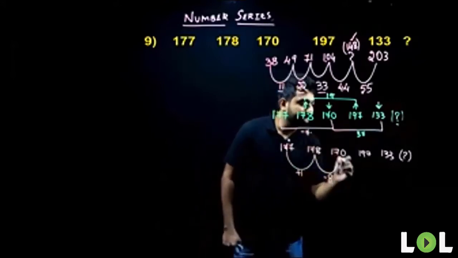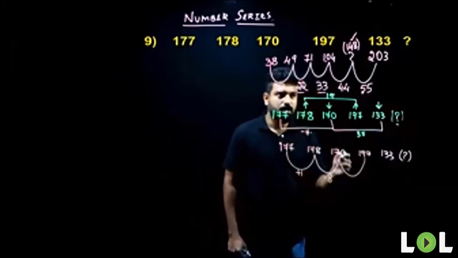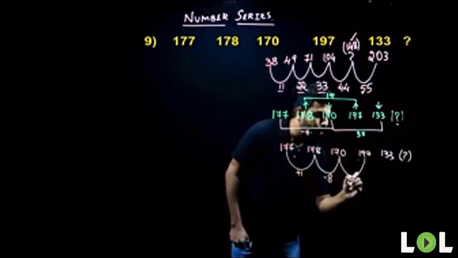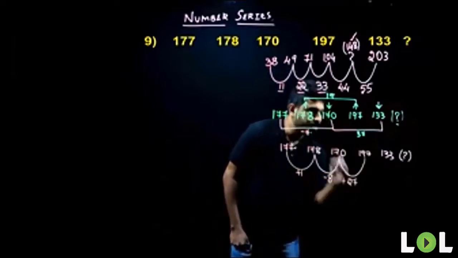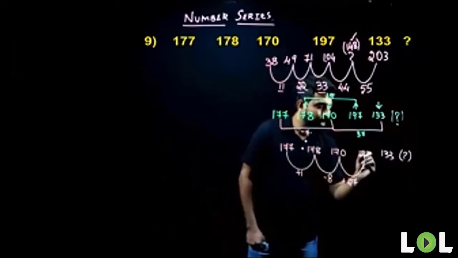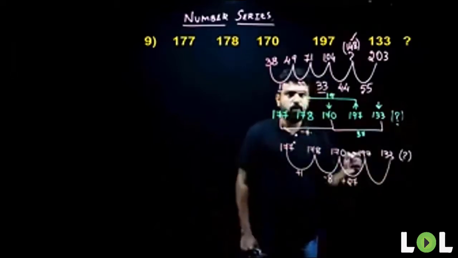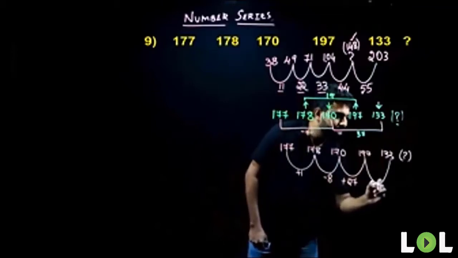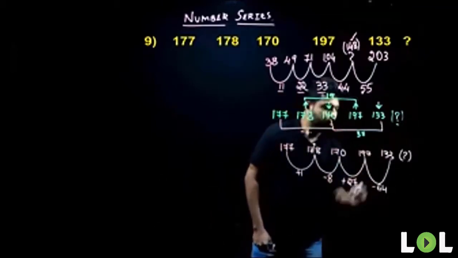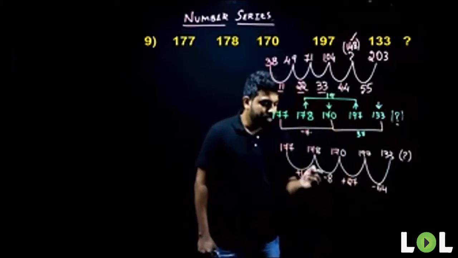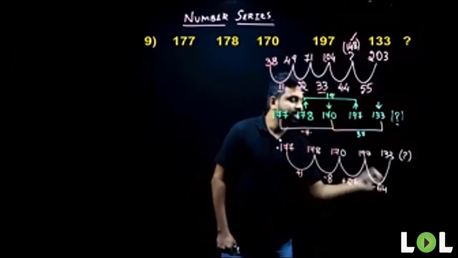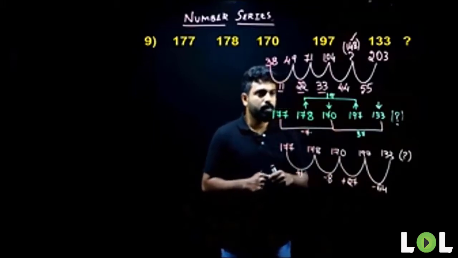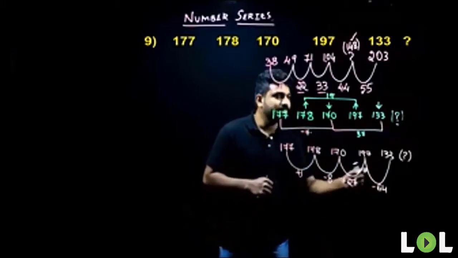What about 170 to 197? What will be my difference here? My difference here will be 27. So it is +27. What about 197 to 133? What's happening here? There's a decrement of -64. So there is 1, 8, 27, and 64. What are these? What can you understand when you look at these terms?